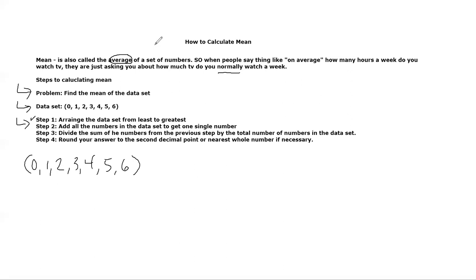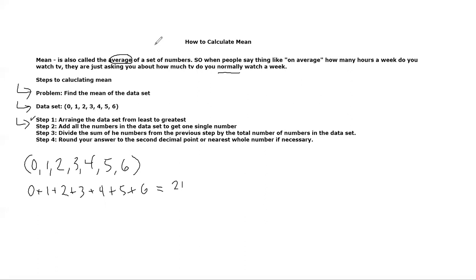Okay, now step 2, add all the numbers in the data set to get one single number. Let's start with this: 0 plus 1 plus 2 plus 3 plus 4 plus 5 plus 6. What that all totals up to, if you put it on the calculator or you just add it up in your head, we end up with 21.